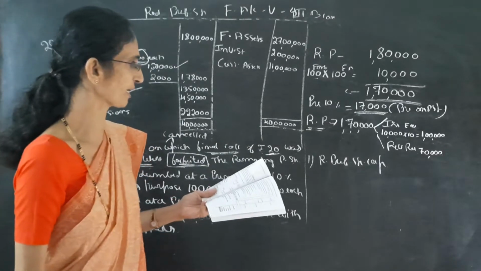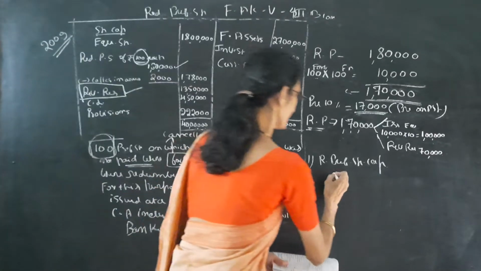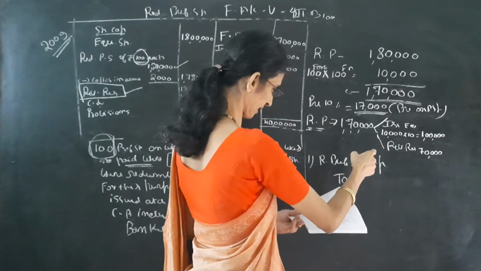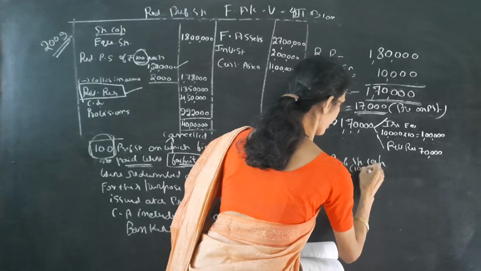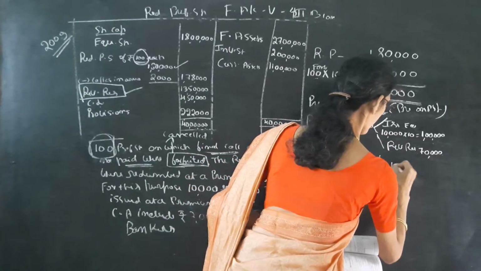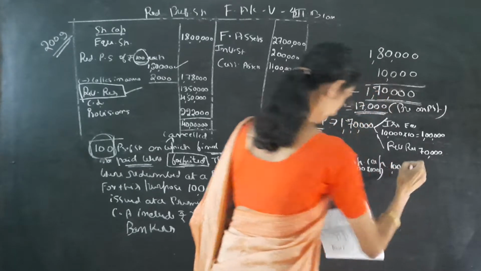Then we have to credit. How much is the redeemable preference share capital? 100 shares are forfeited, face value is 100, so it is 1 lakh.